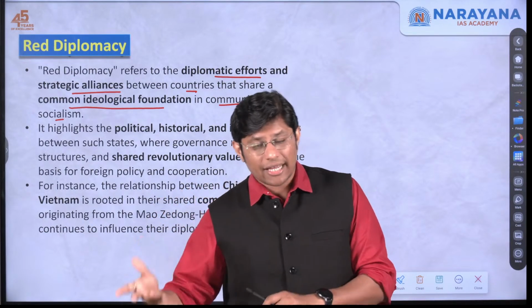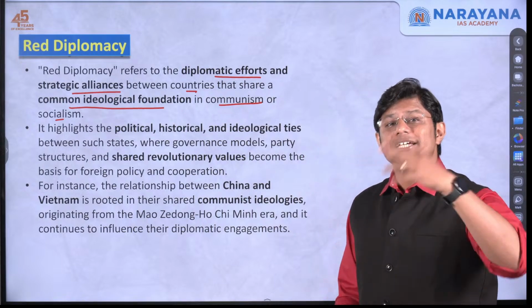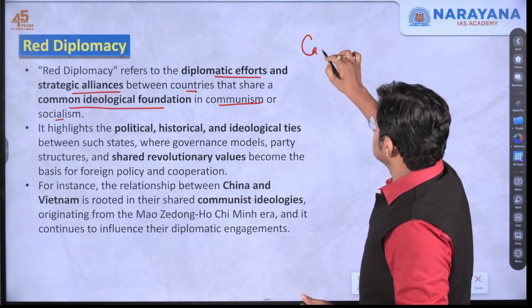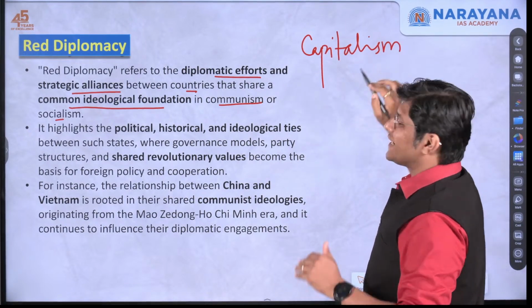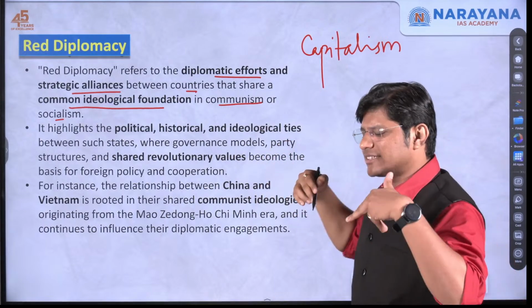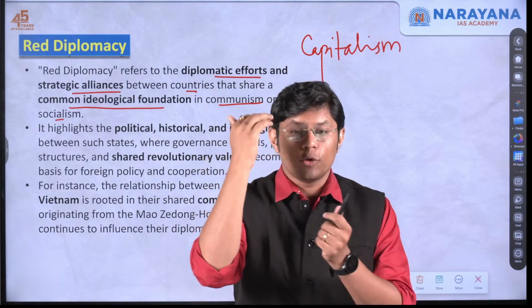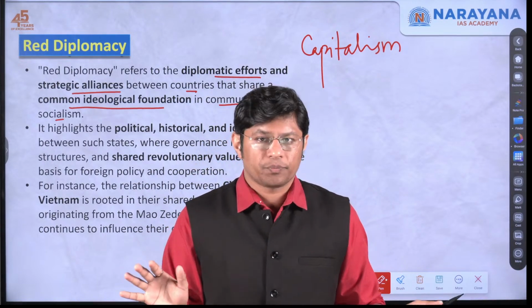China still has a communist government, which means we know in the 18th century, at the peak of the industrial revolution, capitalism was at its peak. What is capitalism? Based on your talent and innovation, you produce more and make more profits. No one is going to stop you.